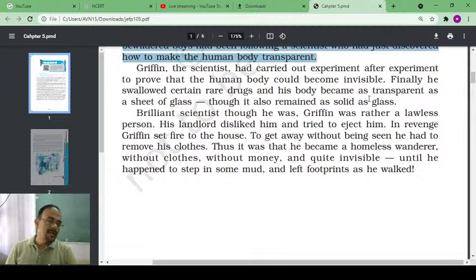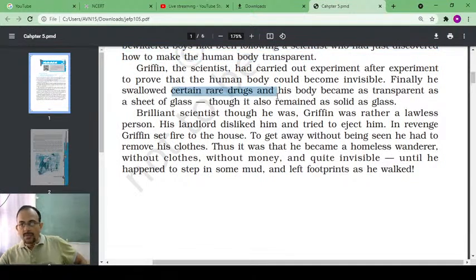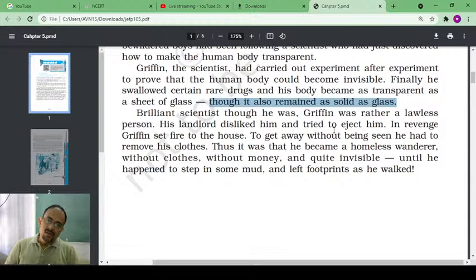What did he want to prove? He wanted to prove that the human body could become invisible. Finally, he swallowed certain rare drugs, and his body became as transparent as a sheet of glass, though it also remained as solid as glass. So he experimented and then came up with rare drugs, by taking which a human body can become transparent as a sheet of glass, though it also remains as solid as glass.